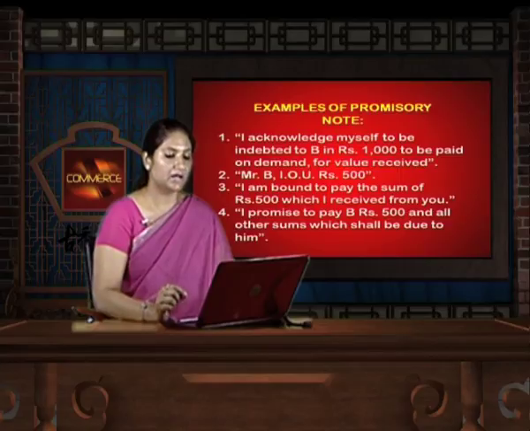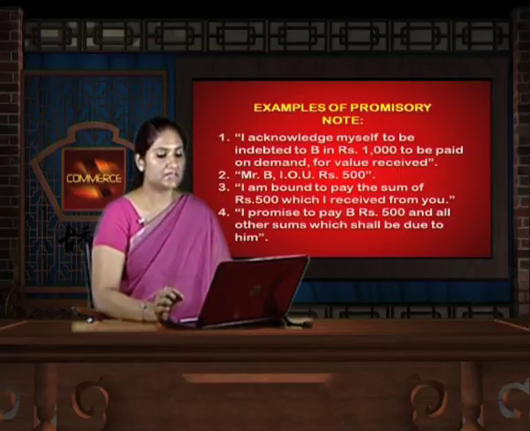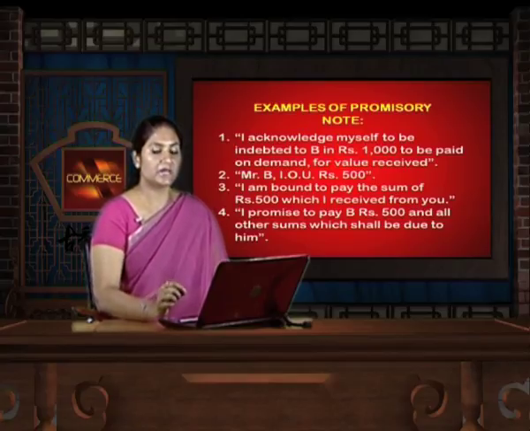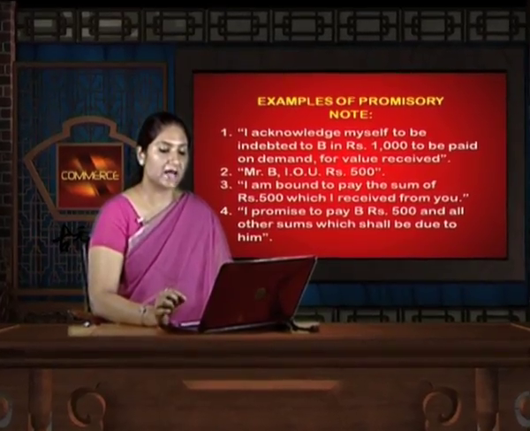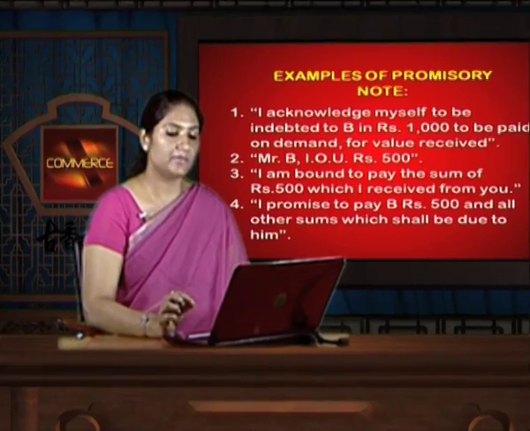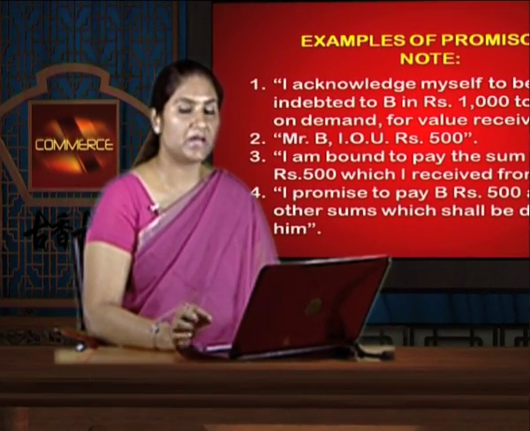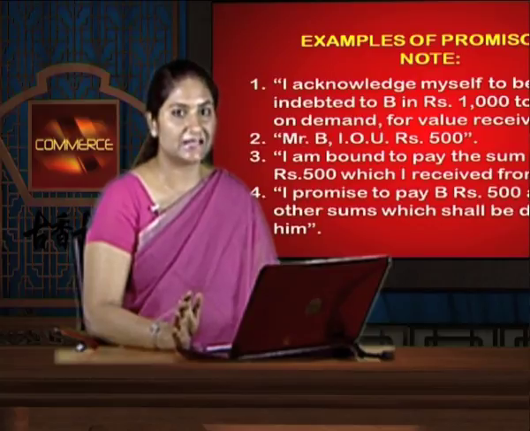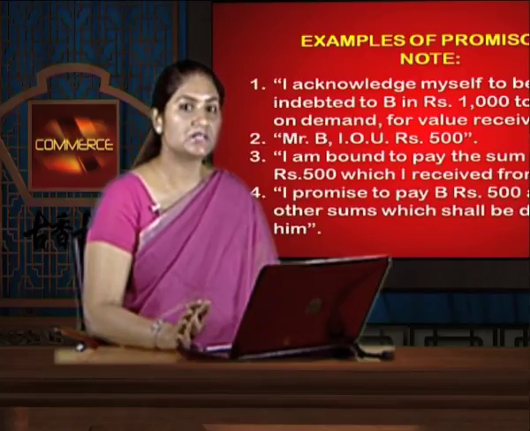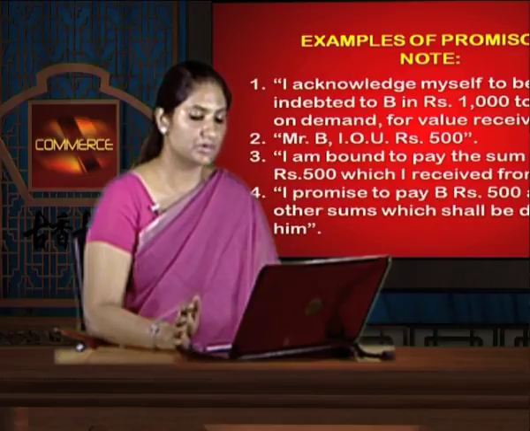Now, let us discuss the second example. "Mr. B, I owe you rupees 500." In this example, there is a mere acknowledgement that Mr. B, I am owing you rupees 500. The promise to pay is certainly absent in this example. Hence, it is not a valid promissory note. Let us discuss the third example.